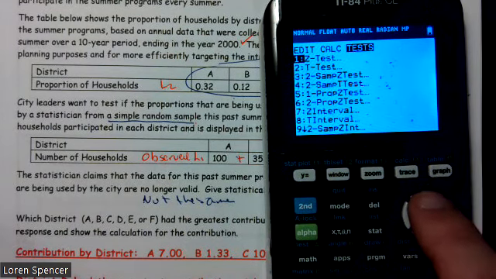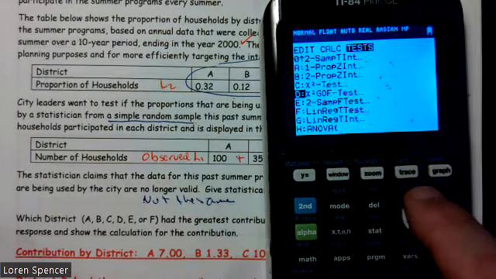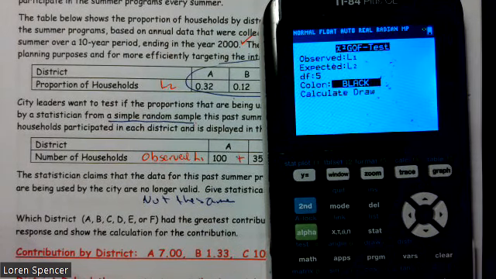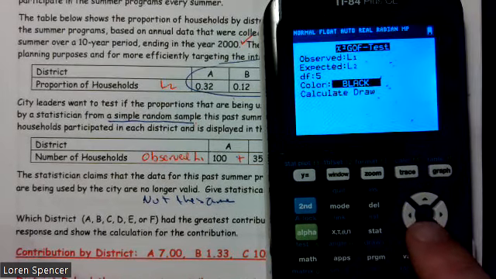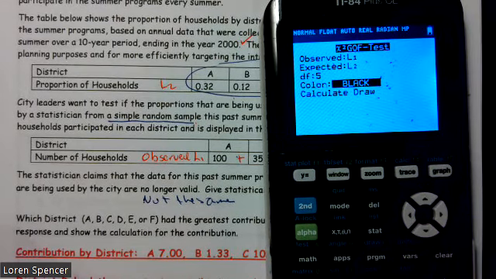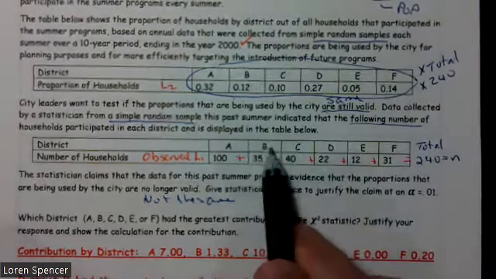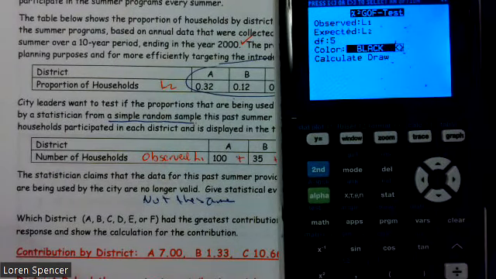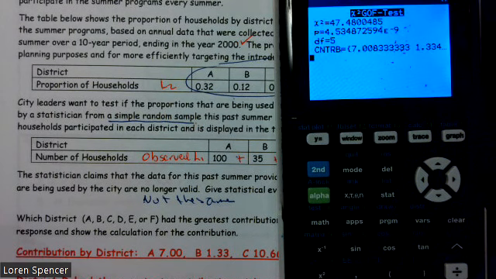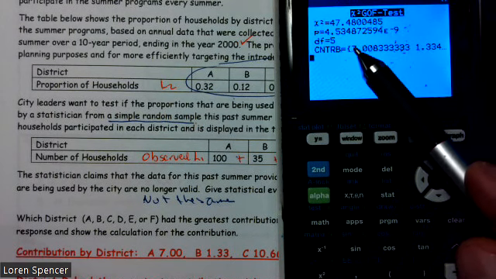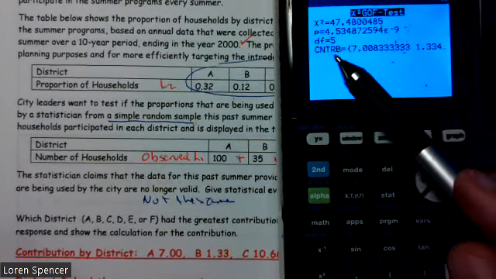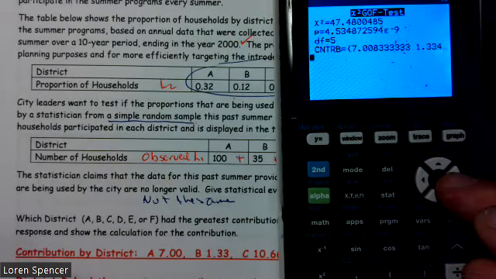So stat, test, chi-squared. We want D for goodness of fit. This is a goodness of fit test, so go. Our observed is in L1. We have expected in L2, and our degrees of freedom would be 6 categories minus 1. And that came from 1, 2, 3, 4, 5, 6. And this time, we're not interested in the chi-squared values. We're actually interested in the contributions. That's contributions, not contraband. That's what it looks like.